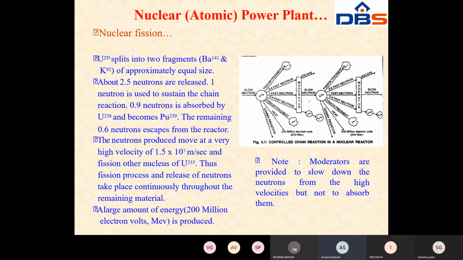The neutrons produced move at a very high velocity of 1.5 × 10^7 meters per second, and they fission other nuclei of uranium-235. Thus the fission process and the release of neutrons takes place continuously throughout the remaining material. That means this chain reaction will be continuous. This is nothing but nuclear fission.